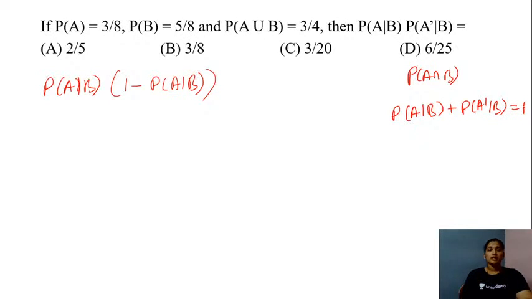So using this relation, I have just replaced in the question the probability of A complement given B as 1 minus the probability of A given B. So get the value for the probability of A and B and calculate the value for the conditional probability of A given B. Yes students, proceed from here on, give a try and choose the option that you think will be the right answer here.